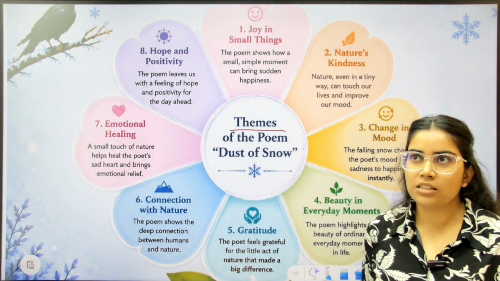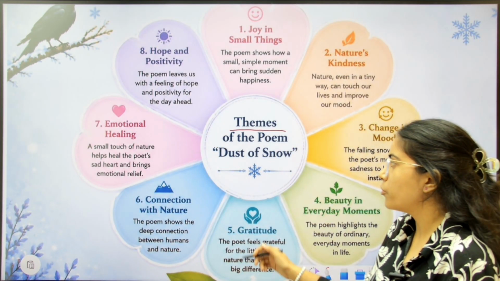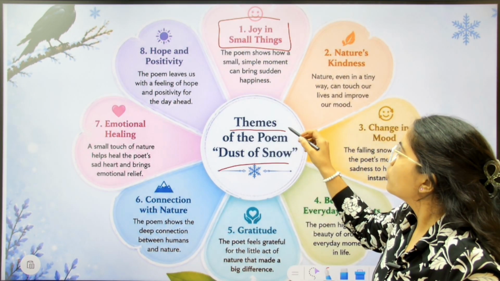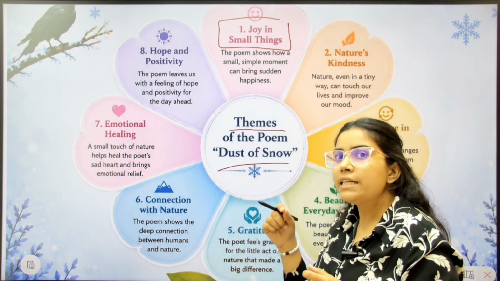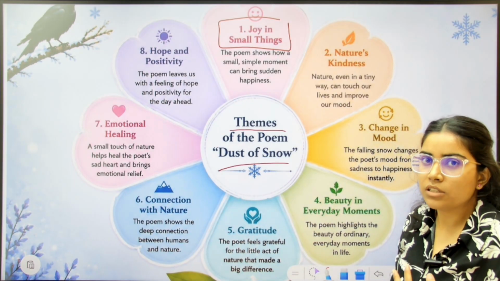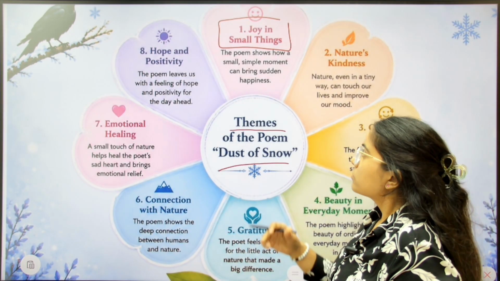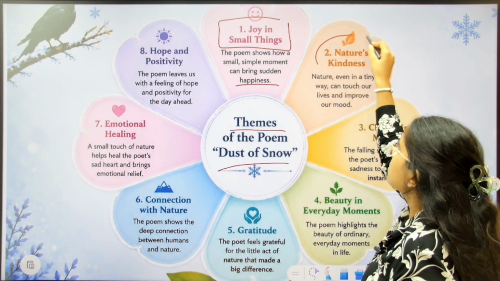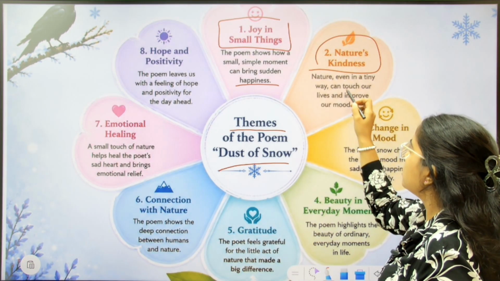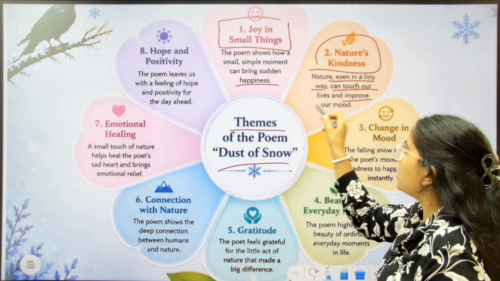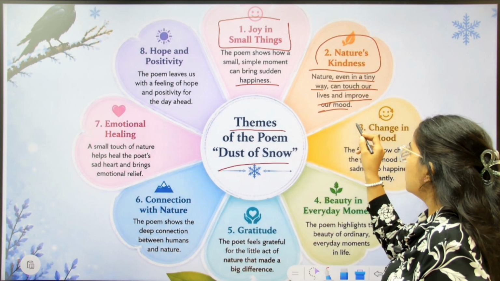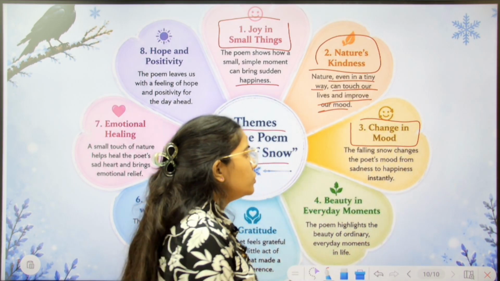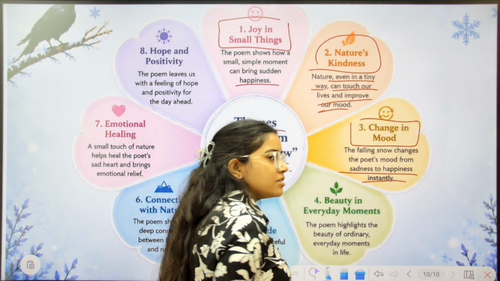Next, we will talk about the themes. What are the major themes of the poem Dust of Snow? The very first is joy in small things. The poem shows how a small, simple and tiny act, tiny incidents of nature, changes the mood of the poet and brings happiness to his life. Next is nature's kindness. Nature, even in a tiny way, can touch our lives and improve our mood. Change in mood. The falling of snow changes the poet's mood from sadness to happiness instantly.